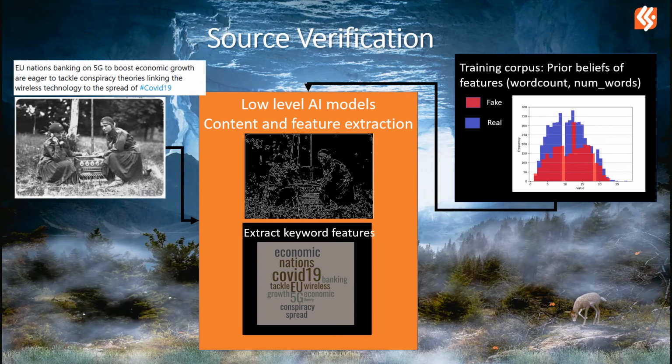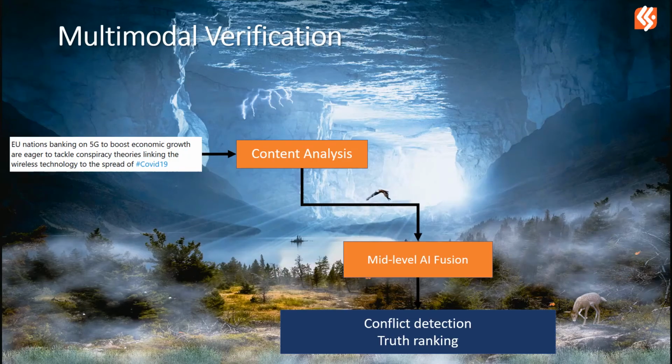For single source verification, we use a large training corpus to train AI models based on prior release of features. Research has shown that features like word count may correlate to the probability of fake news. We also identify relevant keywords to associate different topics. We would combine this with multimodal analysis in the mid-level approach.